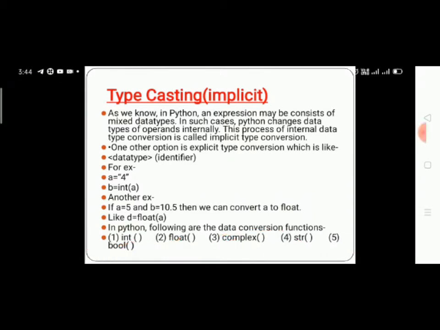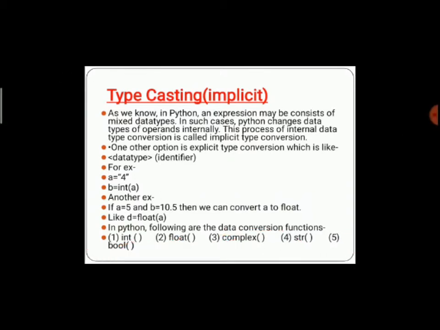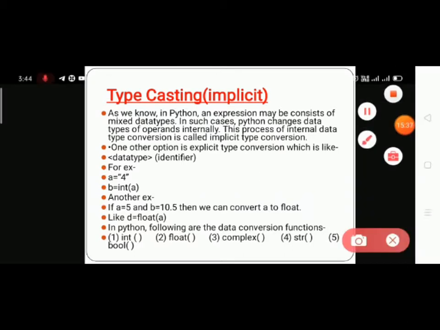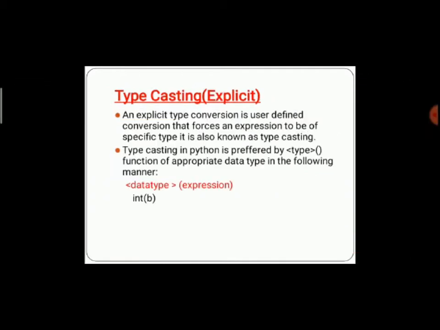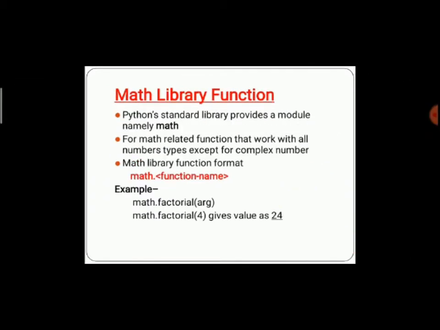Data type means which value is stored and the result obtained in that type. Sometimes we take decimal values using float, and sometimes we take the result in the form of an integer using int. I hope you understand. Next is the math library function. This is the last topic of this slide.